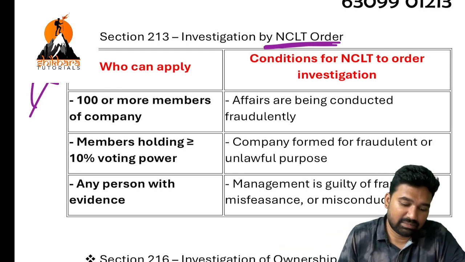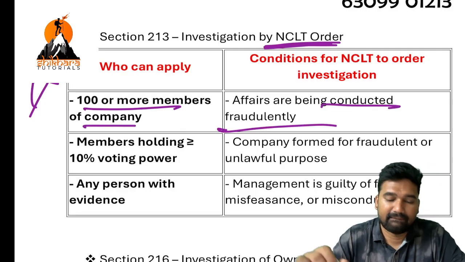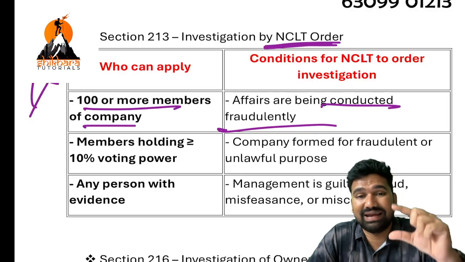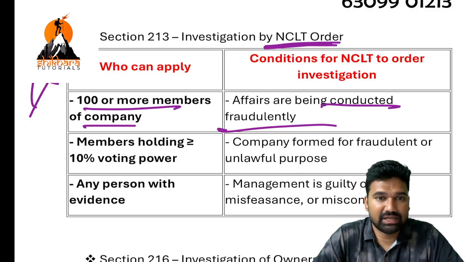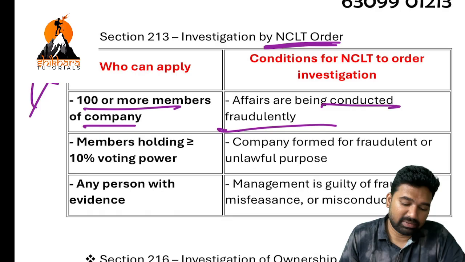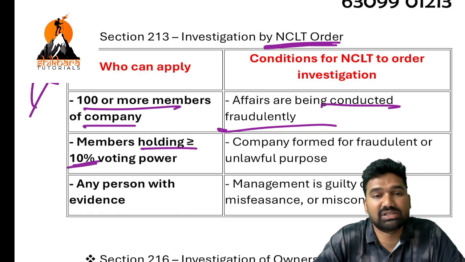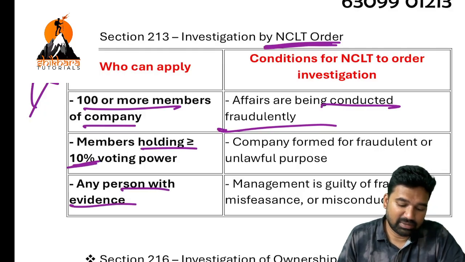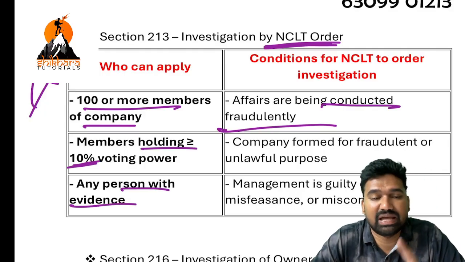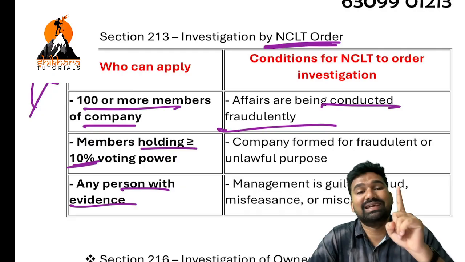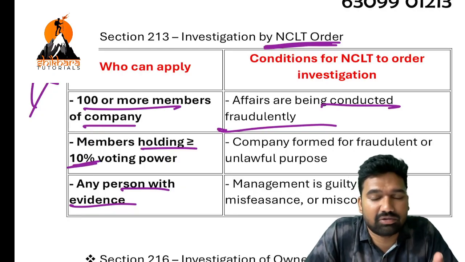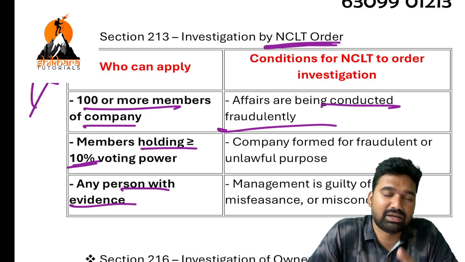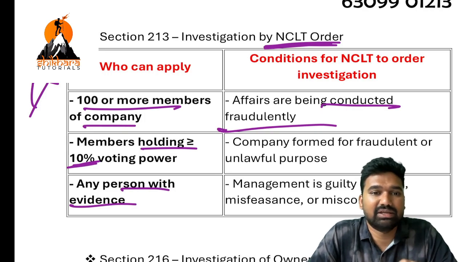Okay, say for example, 100 or more members of the company. In case of number wise, number. In case of voting power wise, members holding at least 10% or more, they should apply. Or any person with evidence, even though he is having only one share, if he has a solid evidence regarding the fraudulent affairs of the company or illegal affairs of the company, he can approach NCLT regarding the investigation.